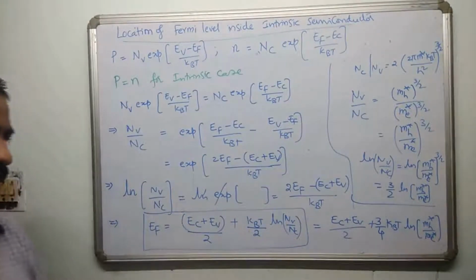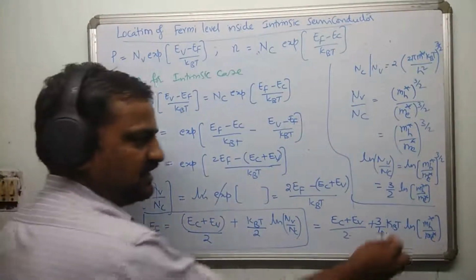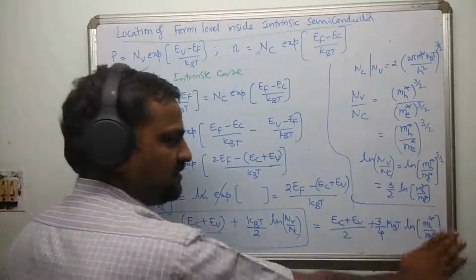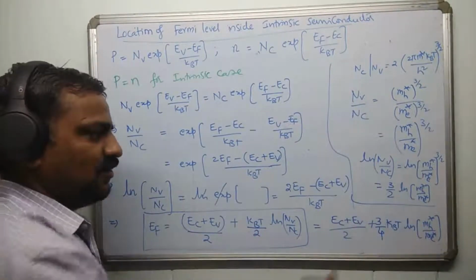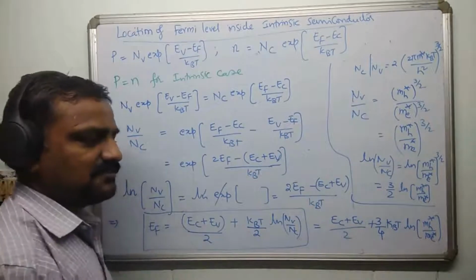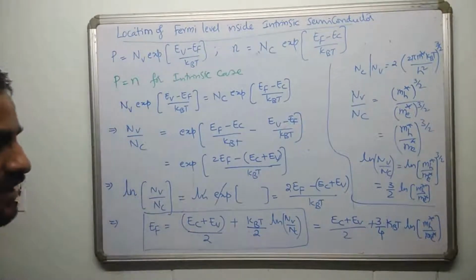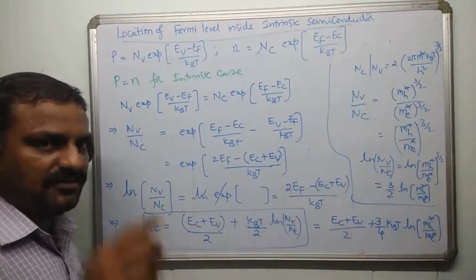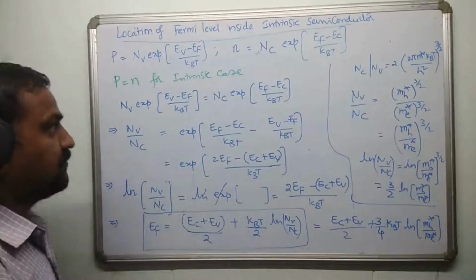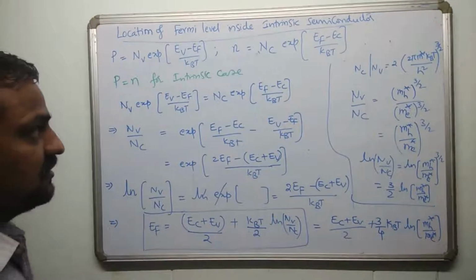Clearly you can convince yourself that at absolute zero, T will be 0. At absolute zero, the second term will be absent, whether it is mh star, me star or Nv or Nc. Only this term is retained, Ec plus Ev by 2, right? So this Ec plus Ev by 2 is nothing but the midpoint of the gap. Because after all, let me show it here.